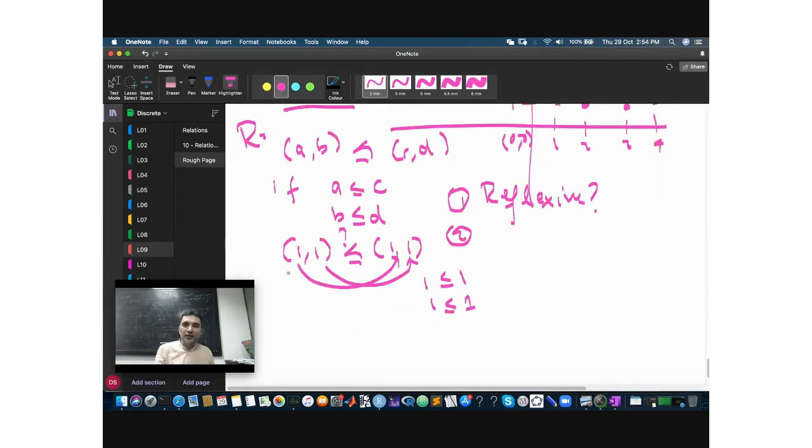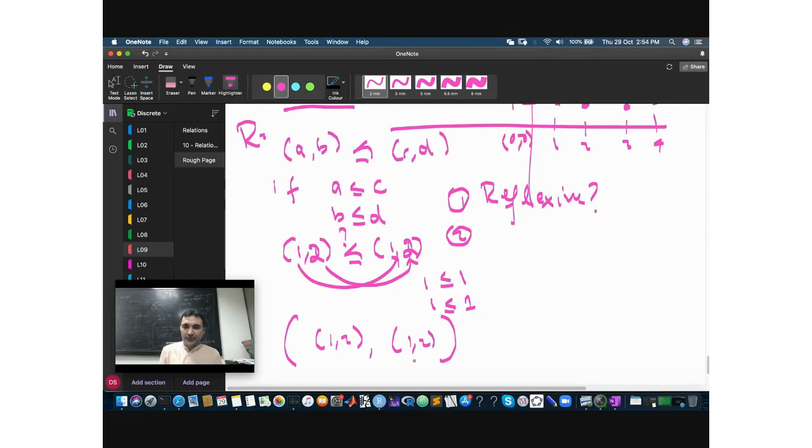True. The thing is, I think I'm confusing you a bit here. Take 1 2 here, and take 1 2 here as well, right? So I'm still asking the same question. Is it reflexive? This is one element. So is it reflexive? Do I get a pair? Now what will be my pair here? The pair here will be (1 2, 1 2). This would be my pair.